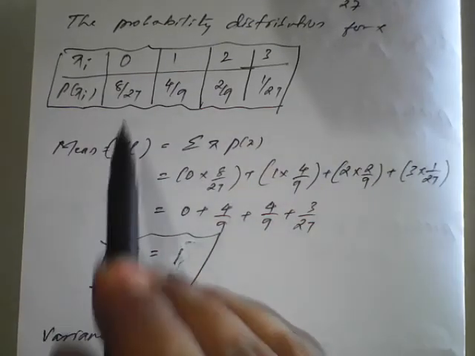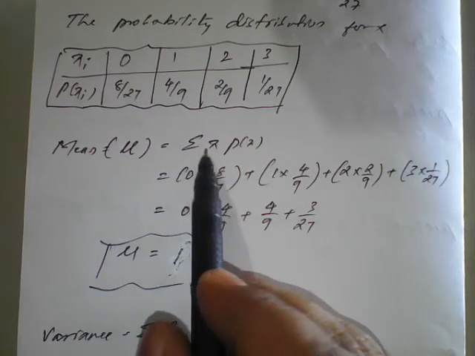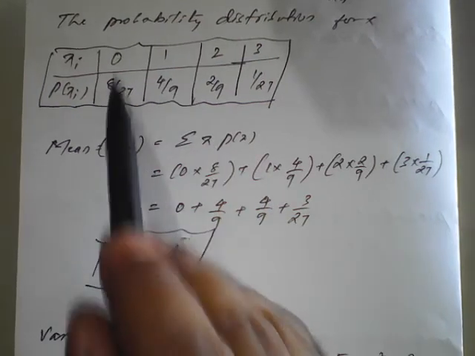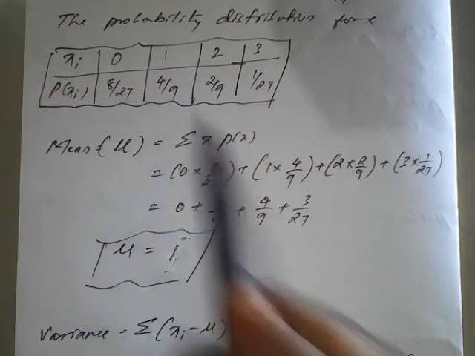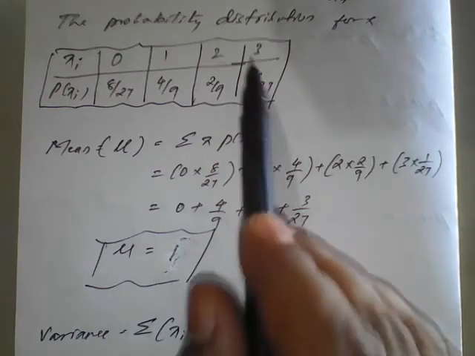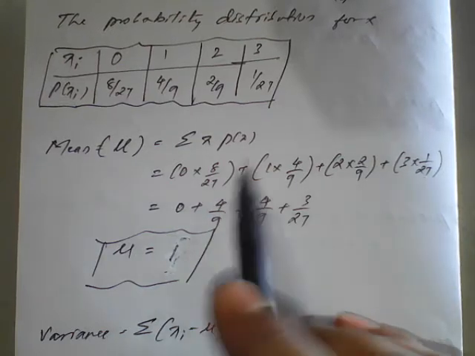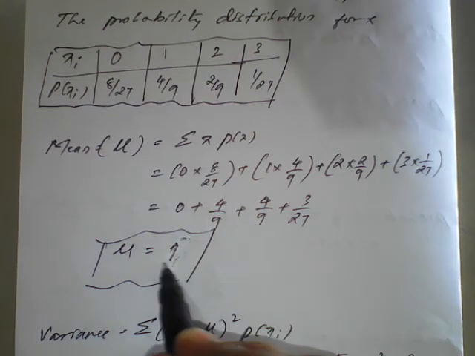With the help of this distribution table we can find the mean. The mean of the probability distribution is given by the summation of x into p of x, that is 0 into 8 by 27 plus 1 into 4 upon 9 plus 2 into 2 upon 9 plus 3 into 1 upon 27. On simplification, the mean is 1.